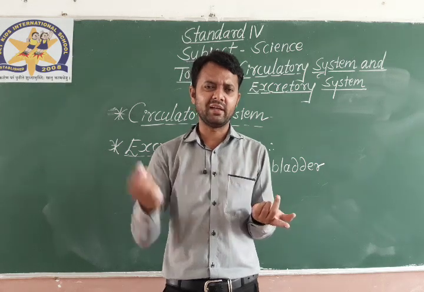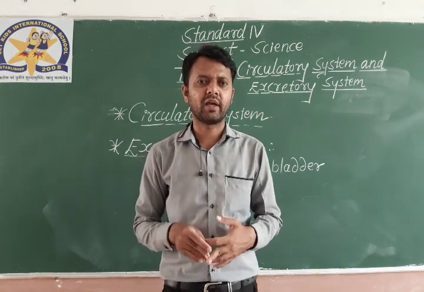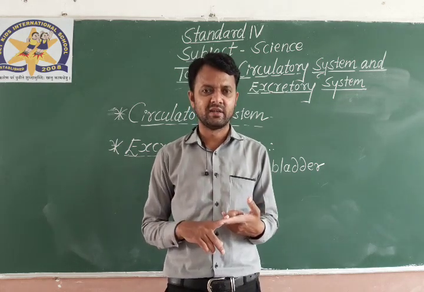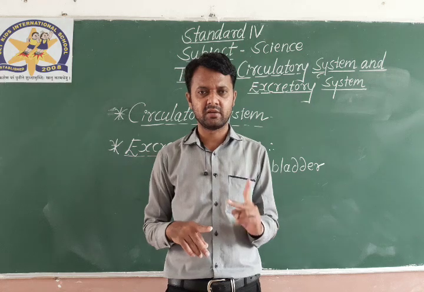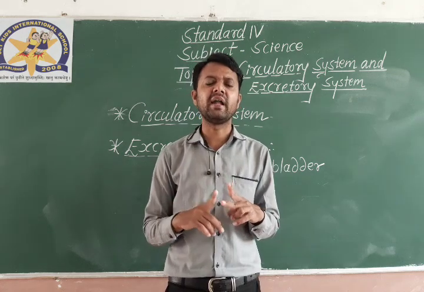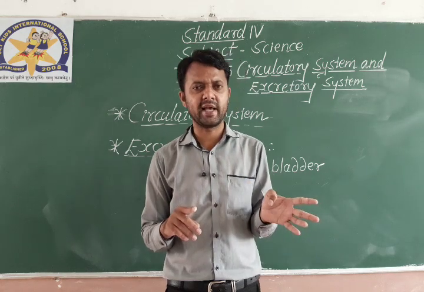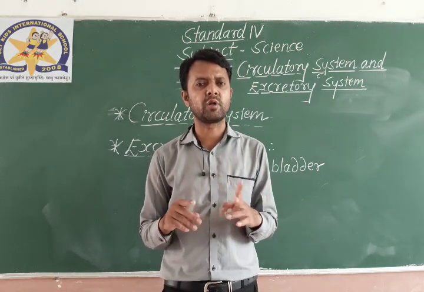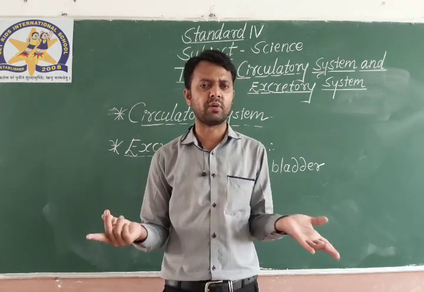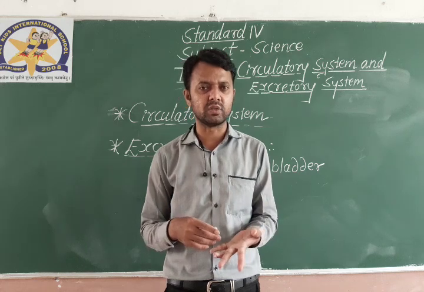So there is the kidney. What is the role of the kidney? Kidneys work like a filter. Whatever water we drink gets filtered with the help of the kidneys inside the body. There is a pair of kidneys, not one. Two kidneys are present inside the body. They filter the water, the useful part is utilized, and the water that is not useful becomes waste and is transferred to the urinary bladder, then the urethra, and then comes out of the body. We will discuss all these things about the excretory system in the upcoming videos.